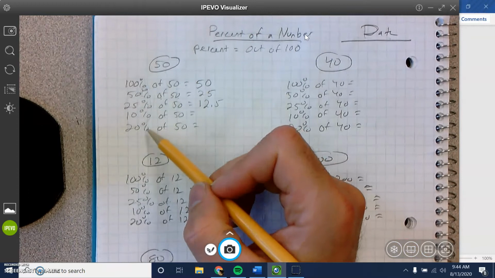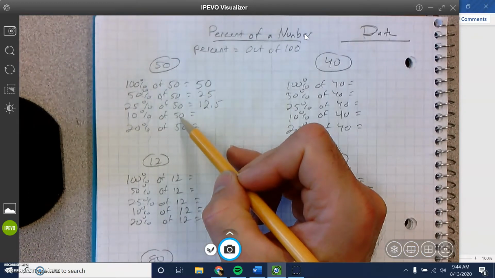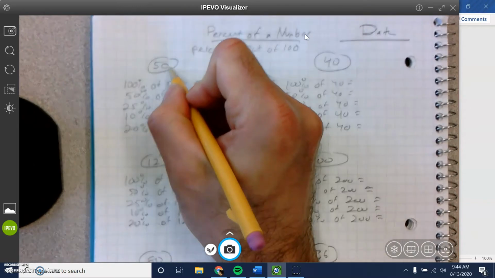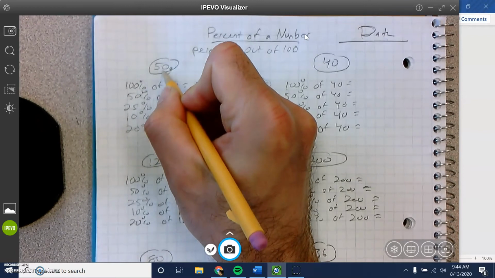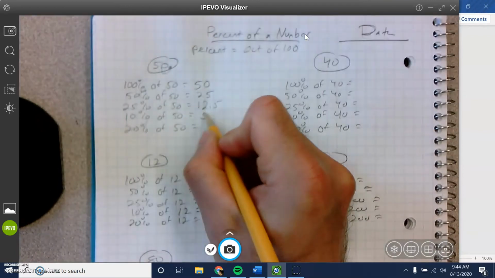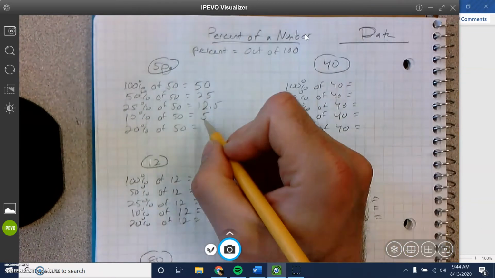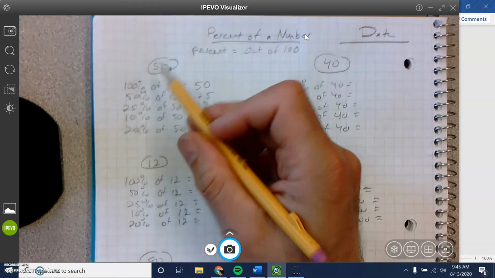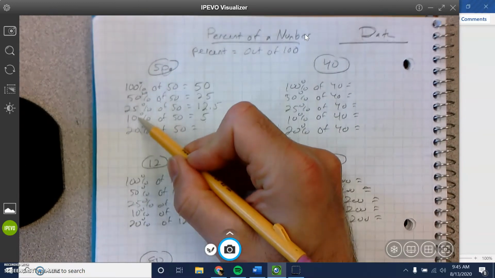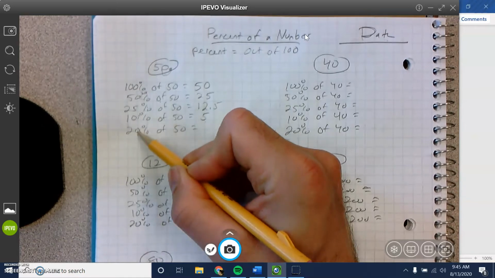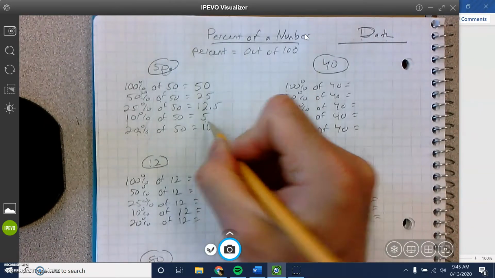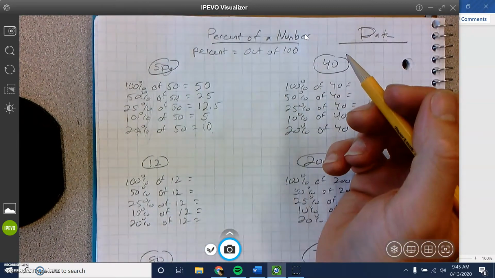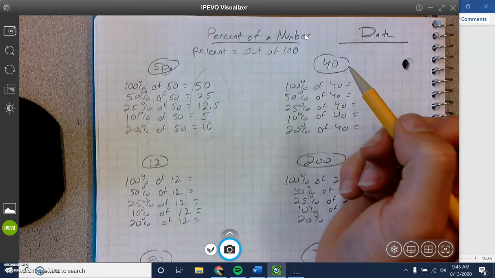Okay, now 10% of 50. 10% is a tenth, so you divide by 10. An easy way to divide by 10 is you just move the decimal place over 1, because 5 times 10 is 50. So how do you get 20%? Well, 20% is a fifth, so you can divide by 5, or from 10% to 20%, that's double, right? So if I double 5, I get 10. Or I divide 50 by 5, and 50 divided by 5 is also 10. So here are my answers. That's the first round. Let's do another round.